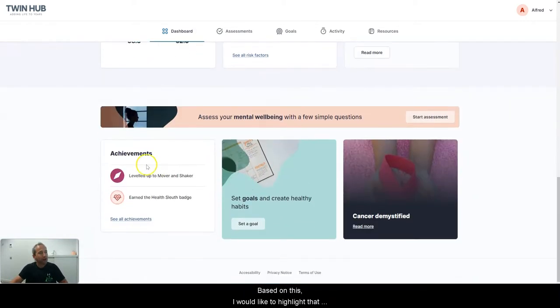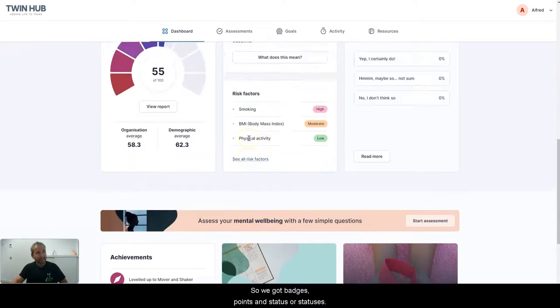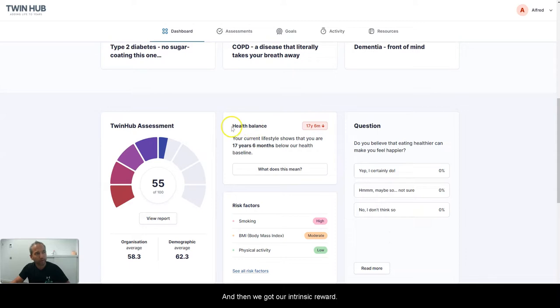Based on this, I want to highlight that we got achievements and badges. That is what we call our extrinsic rewards. So we got badges, points, and statuses, and then we got our intrinsic rewards. It's called health balance. Now that is fantastic. Health balance is something that deserves a video. It deserves a new video, and I will do that at a later stage.